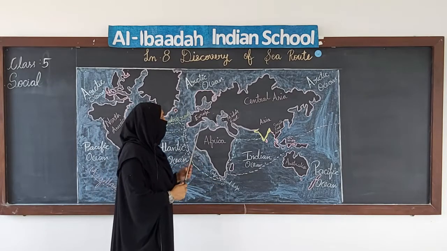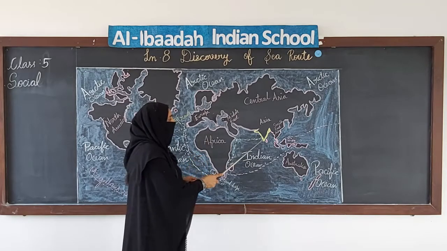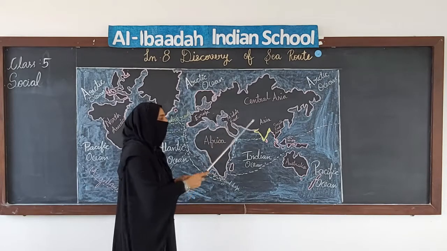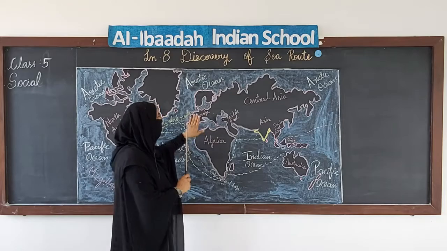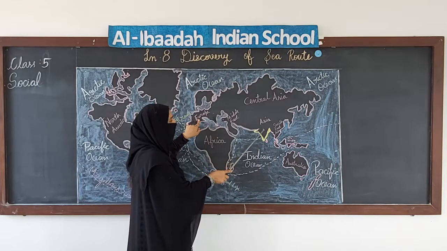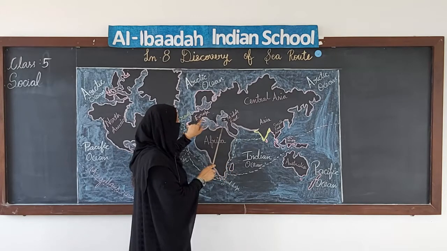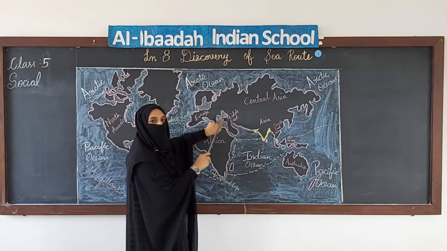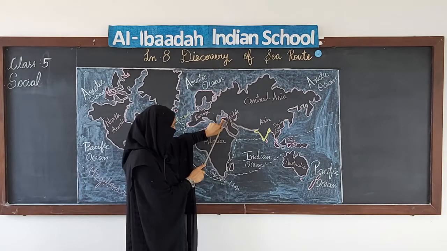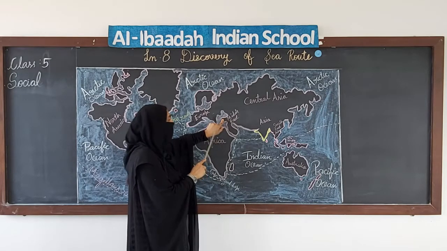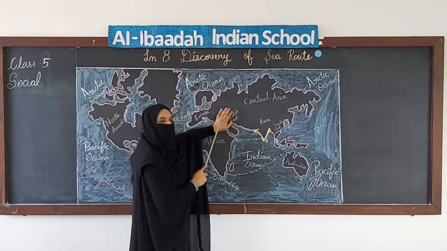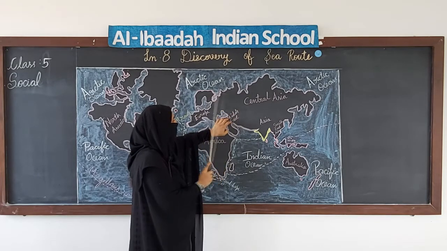Now one fine day, people had come to know in Europe that here in the east there is a place and it has very good resources. That place was India. So all of them wanted to travel east and go to India. From here Europeans could go right by road, but here in the Middle East, Istanbul was conquered by the Turks. So what were they doing? They were not allowing the Europeans to pass through the land. They said this is our property.